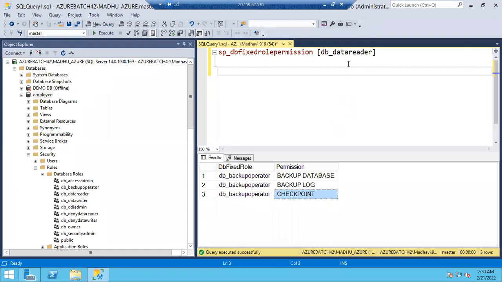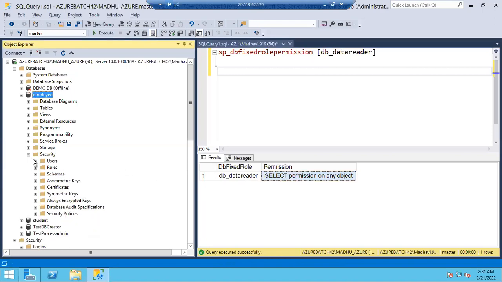Okay, guys, so now tell me what permissions data reader will have. Select permission. If you execute it, you can see select permission on any object. Means if I add any user to this role, he can run select query. Where are we going to use select? To read the data. So if you are a member of data reader, you can read the data from the database, guys. Okay, I'll show you the demo.